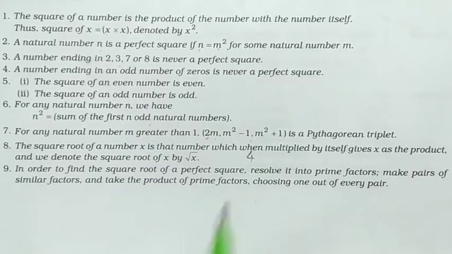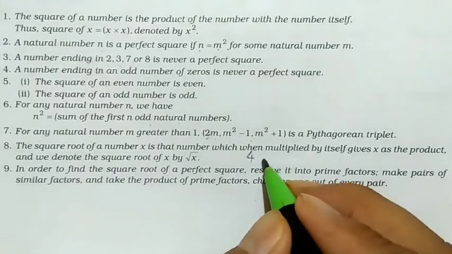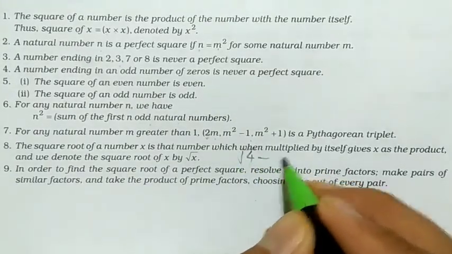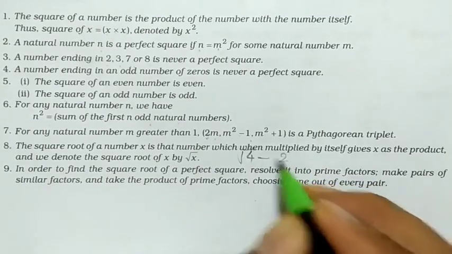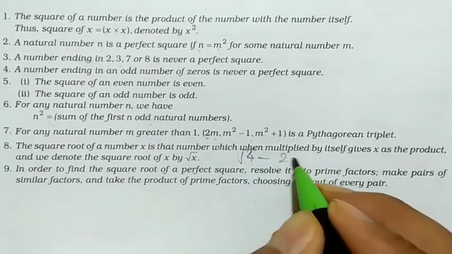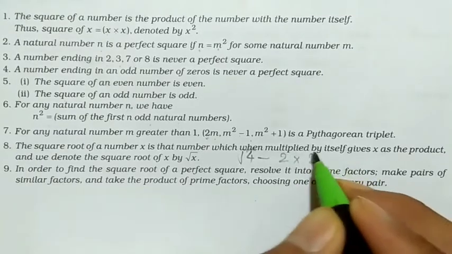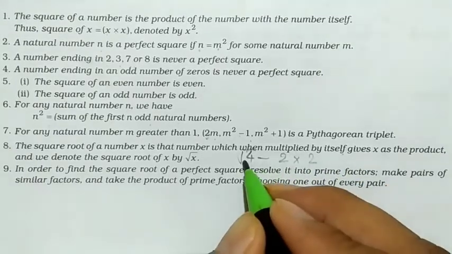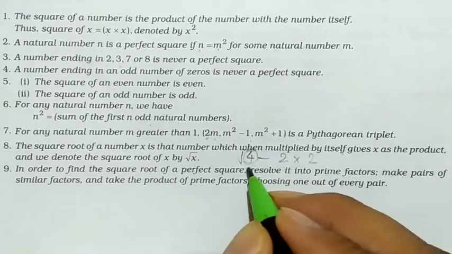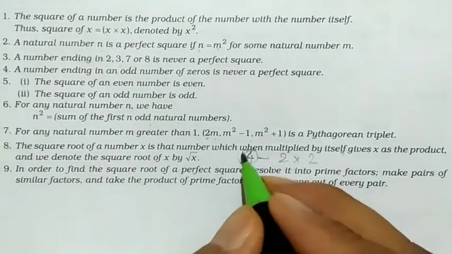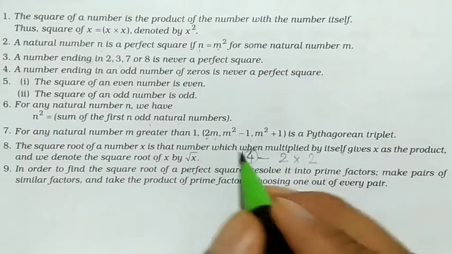4, square root of 4. So what is square root of 4? Square root of 4 is 2. Why 2? Because 2 multiplied by 2, the number multiplied by the same number, gives x as the product, means gives 4 as a product, and this can be written as square root of 4 is root 4.